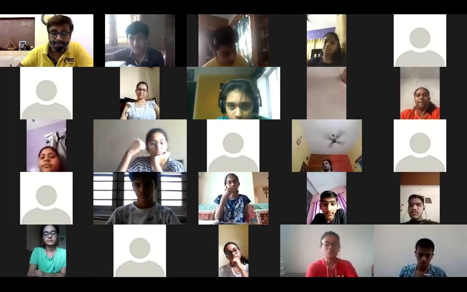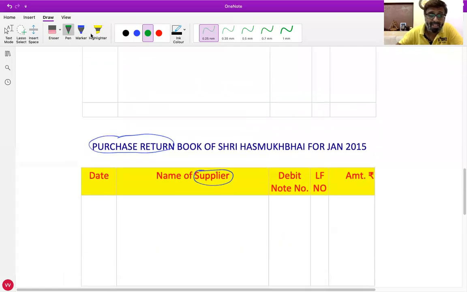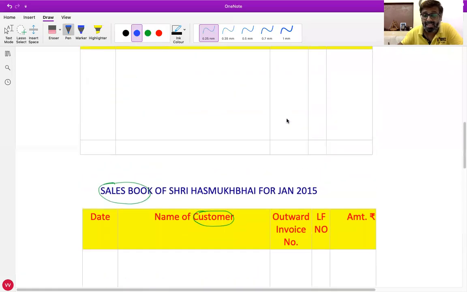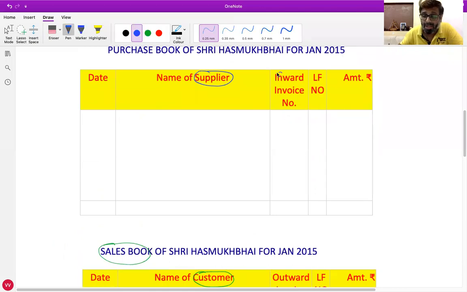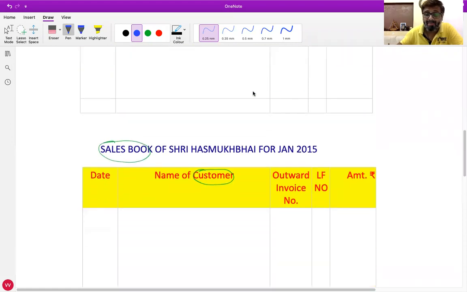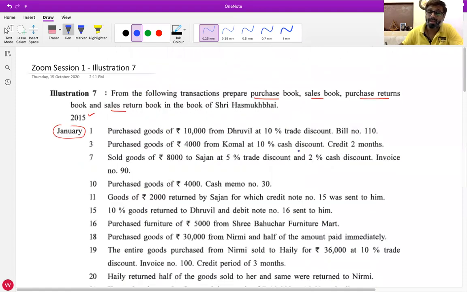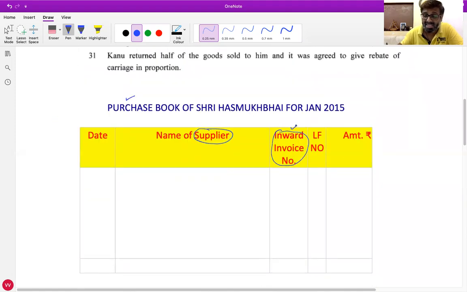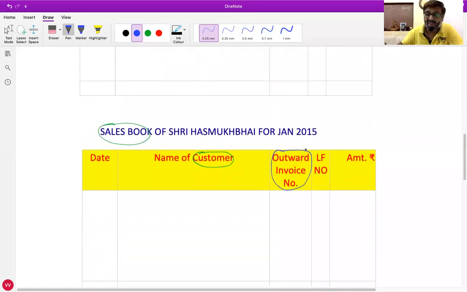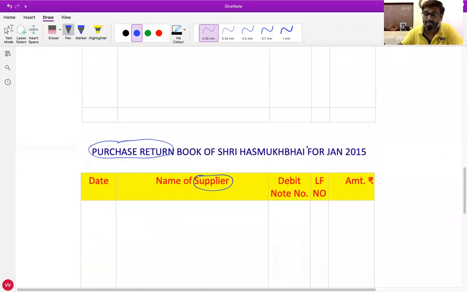Further, what is the proof of purchasing the goods? The proof of purchasing the goods is the bill. That bill is called the inward invoice number. And same way, what is the proof of sale of goods? Again the bill, but when we sell it, goods go out, so the same bill is called the outward invoice number. The proof of purchase of goods is the inward invoice number. The proof of sale of goods is the outward invoice number.